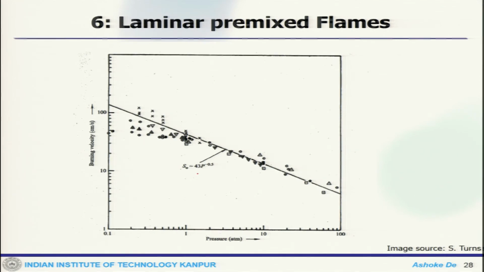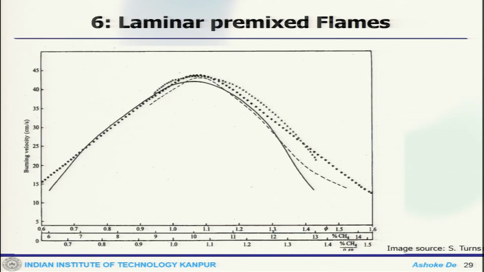There is a correlation. See, SU is nothing but your SL that we are discussing. So, for laminar burning velocity, when the pressure in the atmosphere changes, the data at the lower atmospheric condition is quite scattered, and the burning velocity at the higher atmospheric condition follows some correlation, but at the lower pressure quite a bit of scatteredness is observed.